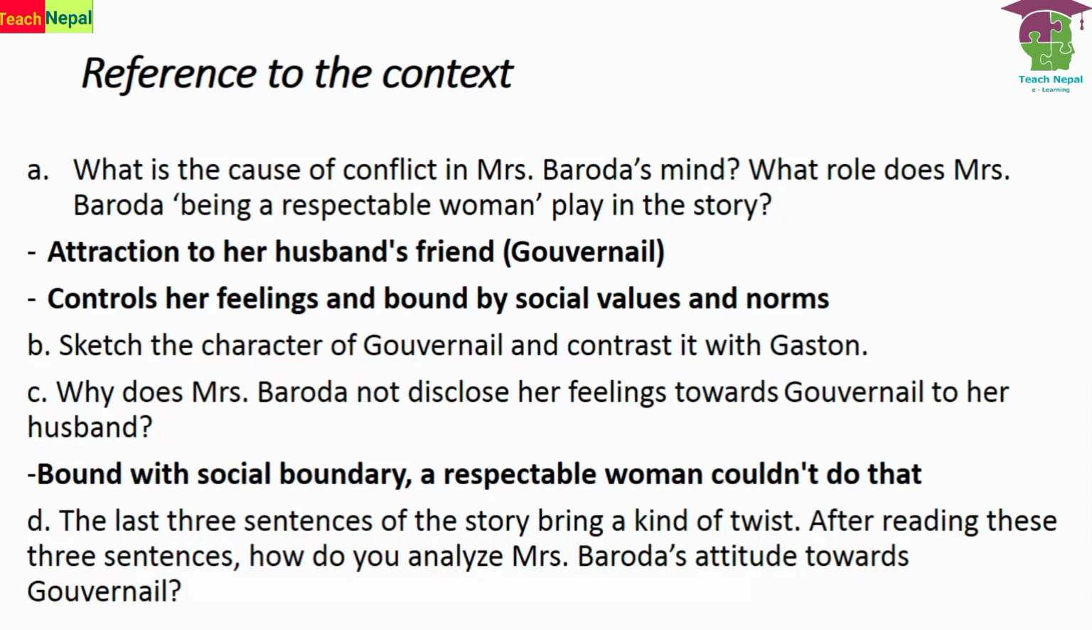Number B and C there, sketch the character of Gouvernail and contrast it with Gaston. Gouvernail, he was somehow shy there, though his friends said that he was talkative, excellent, also brilliant, right? He was lovable, right? He was charming, as said by Mrs. Baroda. And Gaston is compared, right? They have their different traits, they have their different characters. So you can discuss it on your own there. So number C and D, please do these things on your own, right?